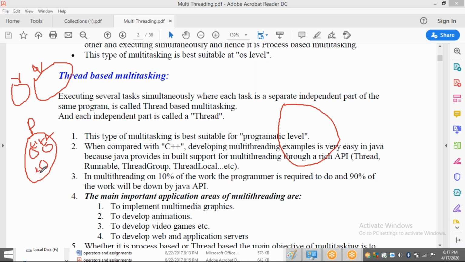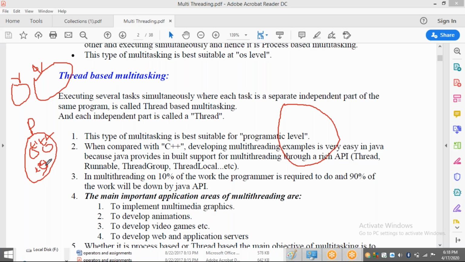and this will be executed by thread 3. That means, now tell me one small thing: while T1 is executing, is T2 executing or not? Is there any need of depending on T1? This is a separate subtask, this is a separate subtask, and this is also a separate subtask. Is there any need of T2 waiting for T1? No, there is no need of waiting for one another, because T1's task is this subtask, T2's task is this subtask, and T3's task is this subtask. So here every thread is not depending on another.